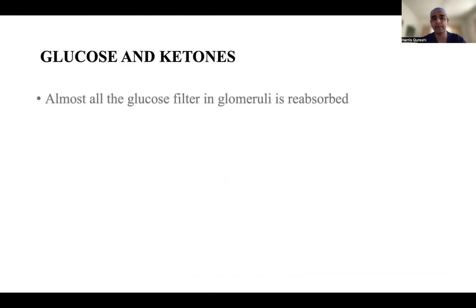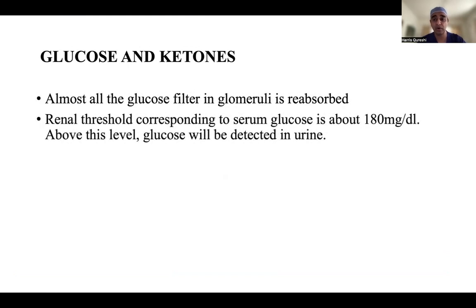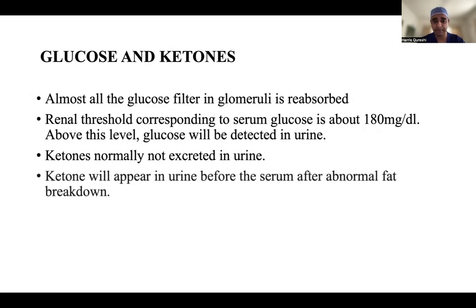Glucose and ketones is another important thing. When glucose becomes too much, it crosses the glomeruli, and it can come in your urine. You see a lot of patients with diabetes who have glucose in their urine. The renal threshold corresponding to serum glucose is about 180 mg per deciliter. Above this level, glucose will be detected in urine. So this is the cutoff, and a lot of people send me their urine reports, and they've got glucose in their urine, and they get diagnosed with diabetes by this.